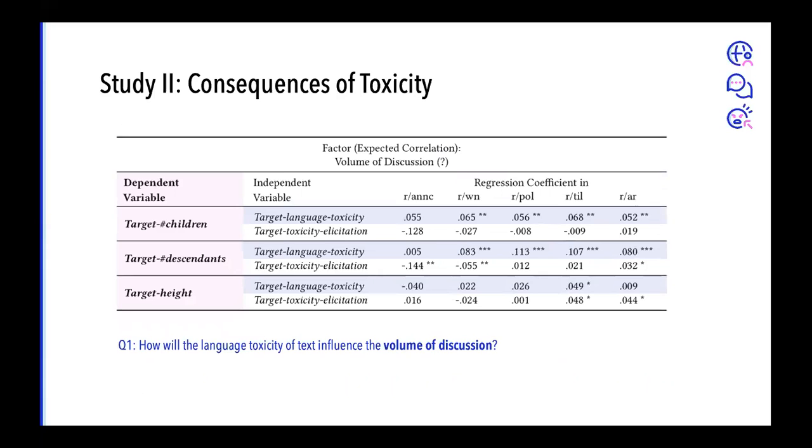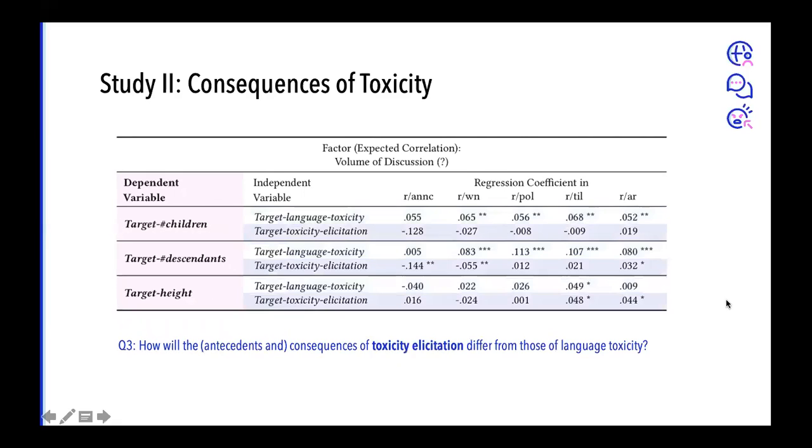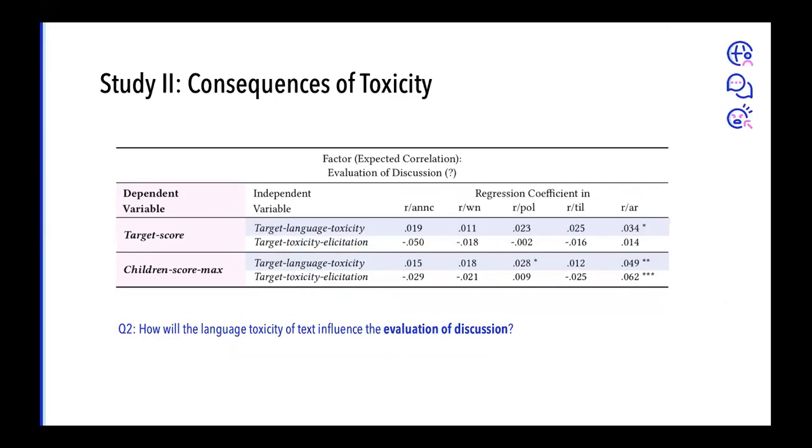And in study 2, language toxicity showed a weak positive effect on the volume of discussion. And by weak, I mean the effect is not coherent among all the metrics and the subreddits here. And toxicity elicitation, meanwhile, showed a mixed effect on the volume of discussion. And on the evaluation of this discussion, language toxicity also showed a weak positive effect, and so did toxicity elicitation.